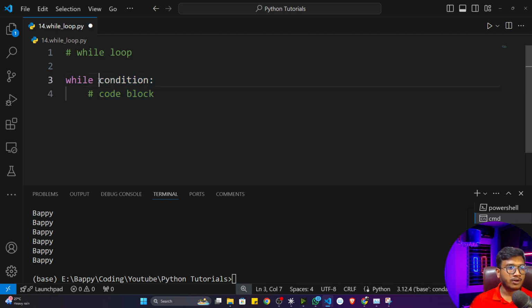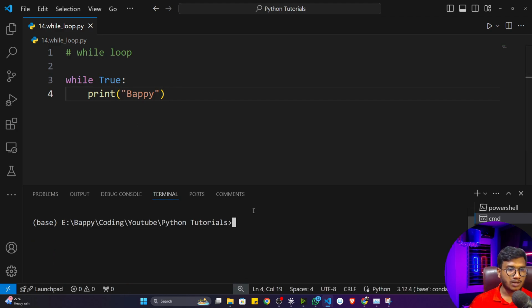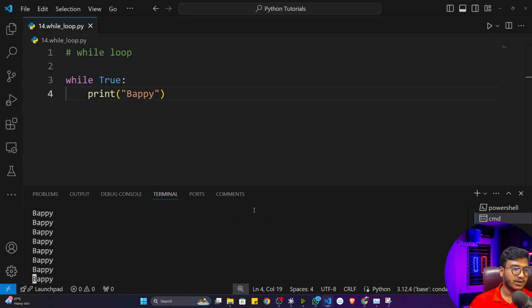Now see, by default, if you're not giving any condition, this particular while loop will use the true condition. That means what will happen, let's say if I just write while True, and inside that I just print my name, Bappi. What will happen is it will keep on printing Bappi every time. See, it won't stop. It will keep on printing my name infinite times. If I execute this particular program, see, it is printing my name, and after some time you will see it will crash the memory, because it is running infinite times.